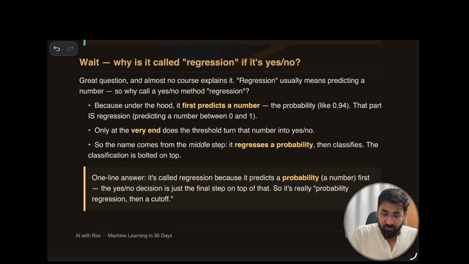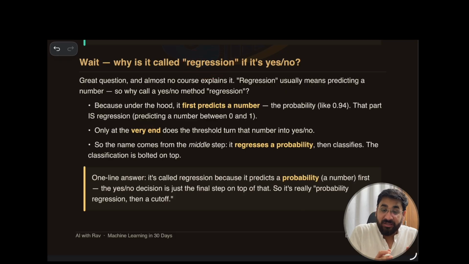Why? Because in the beginning I told you to remember yes or no, but the question comes: if it is a yes or no, then why is it called regression? Regression is something that deals with numbers. That's what the real magic is. Under the hood, it is actually dealing with numbers. It first predicts the number, through probability. It finds the probability, it gives the number. That's the reason it is called regression.